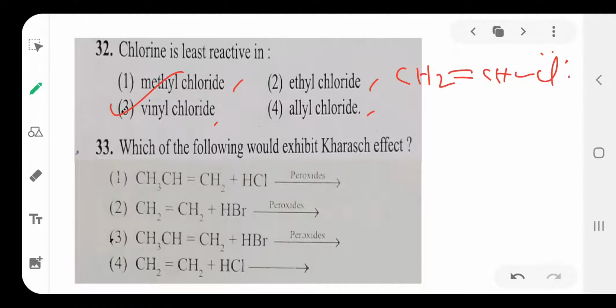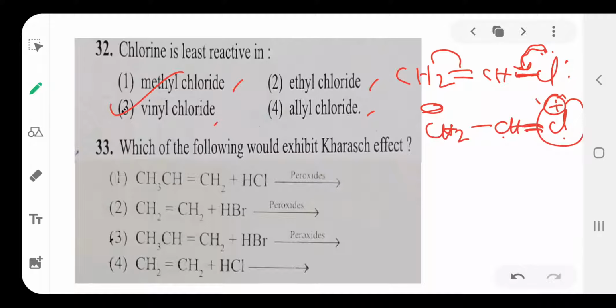Chlorine contains 3 lone pairs of electrons, so it is involved in resonance structure, forming CH2 minus CH double bond Cl plus. Due to the formation of partial double bond between carbon and chlorine, this chlorine is difficult to separate from the vinyl group. That's why it is least reactive.